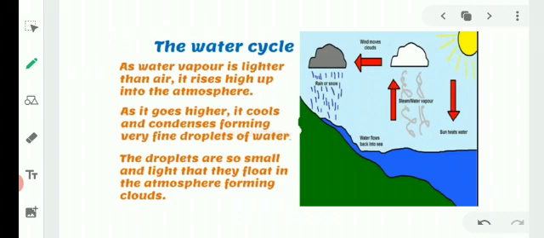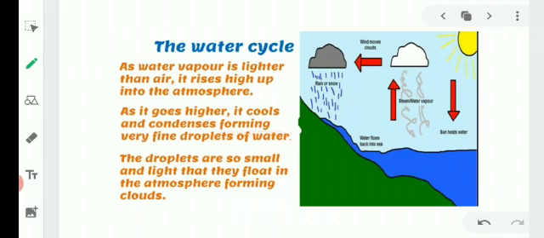As it goes higher, it cools and condenses, forming very fine droplets of water, which means these lighter water vapors condensed, collected or combined into very fine droplets.